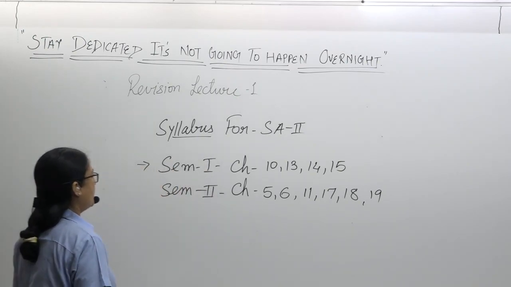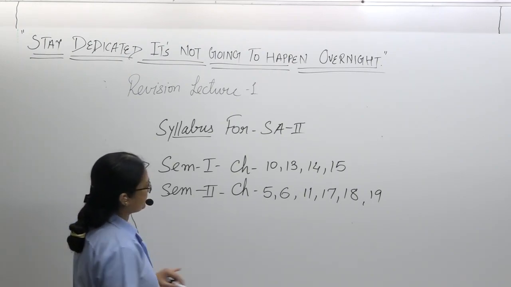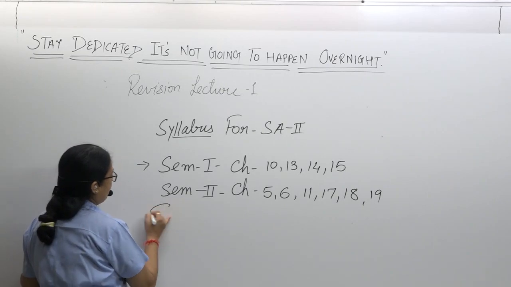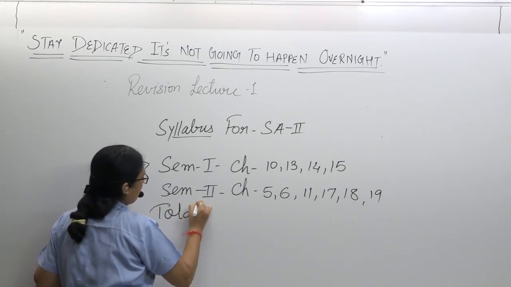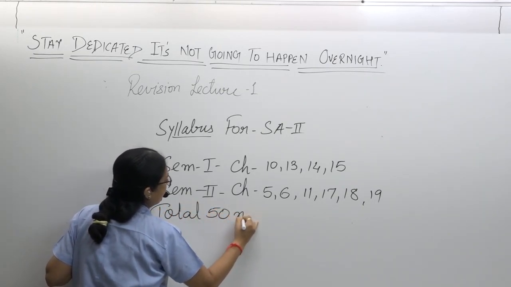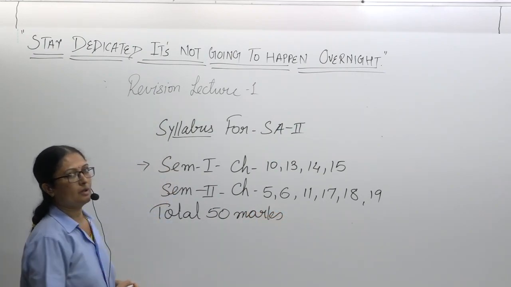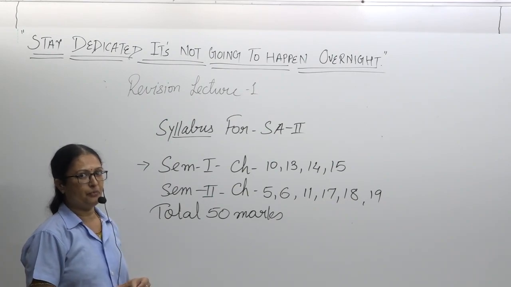Please write in your book. The paper will be of total 50 marks.